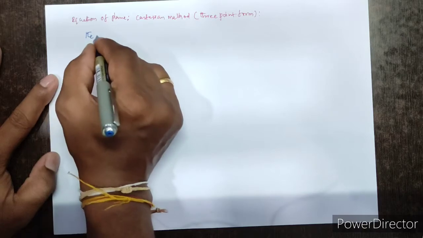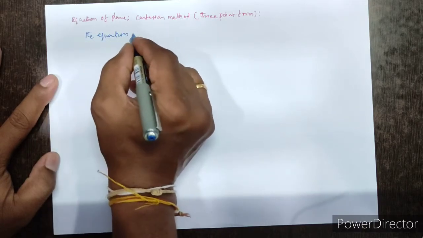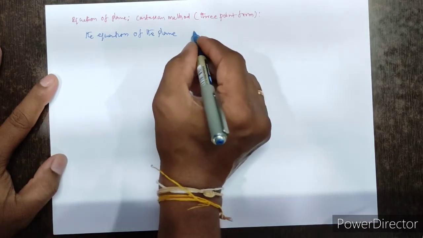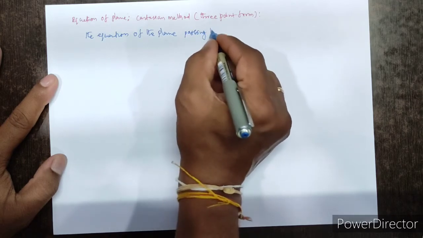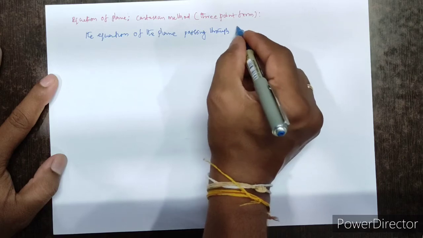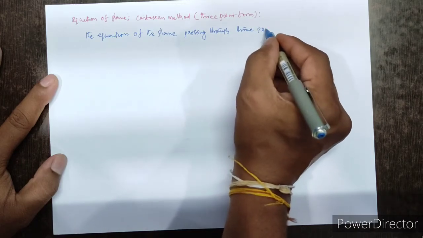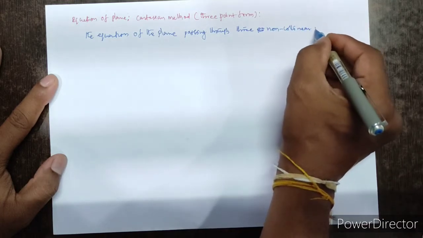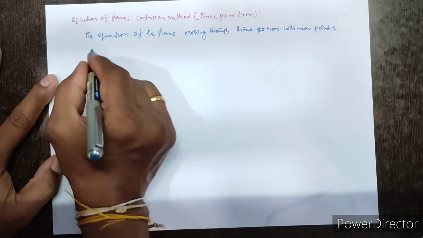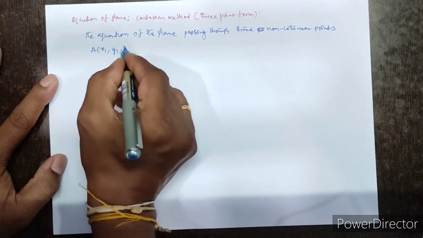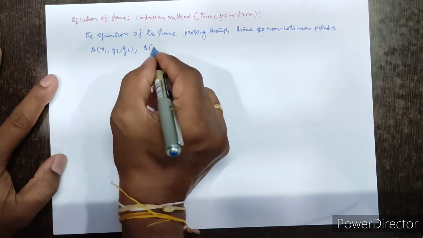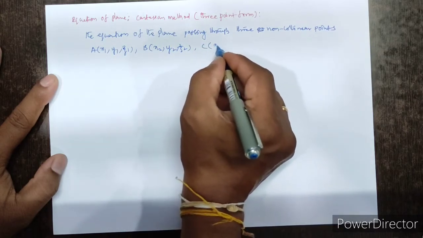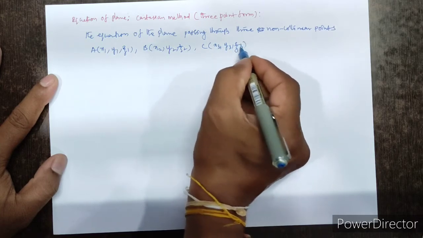The equation of the plane passing through 3 non-collinear points A, x1, y1, z1, B, x2, y2, z2, C, x3, y3, z3.